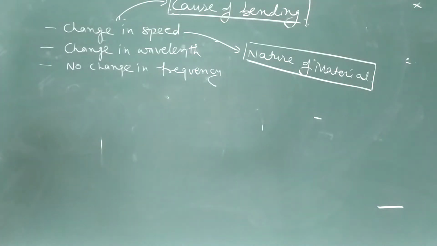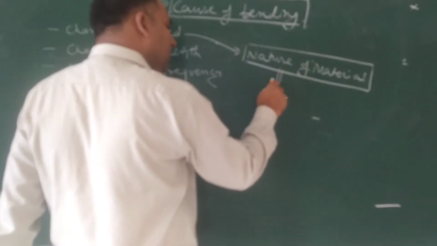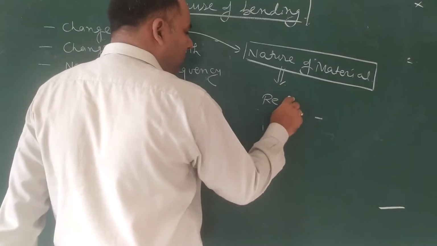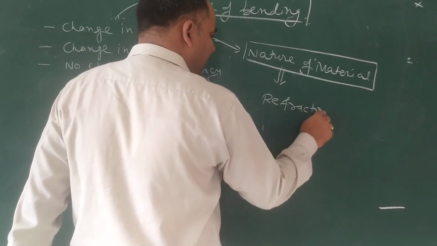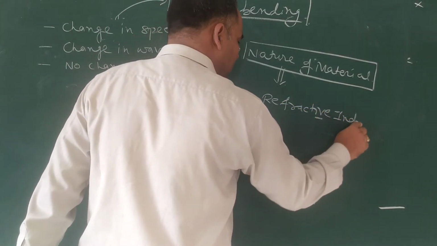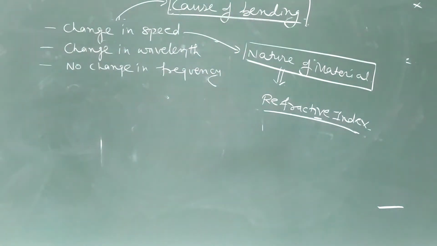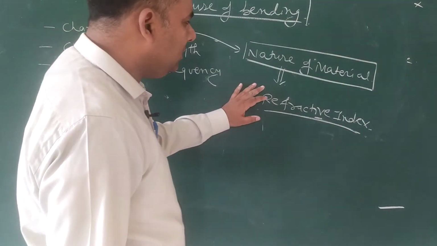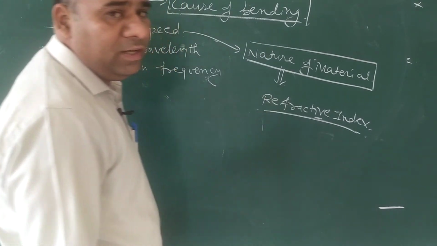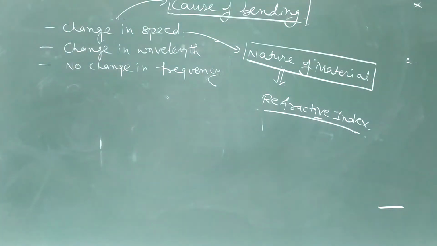Change in speed of light depends upon the nature of material, and the nature of material is explained by a new term, that is refractive index. Nature of material is defined as refractive index. So different materials have different nature, and therefore refractive index is different.